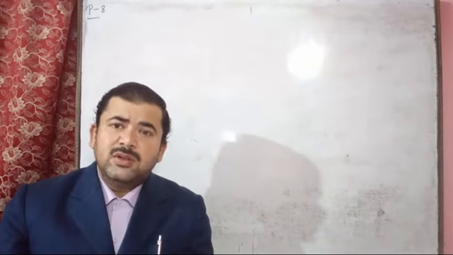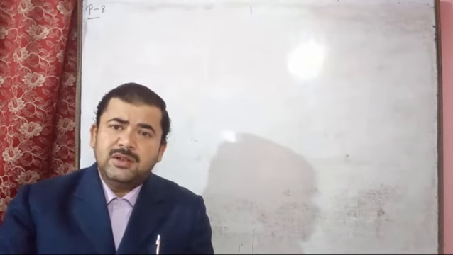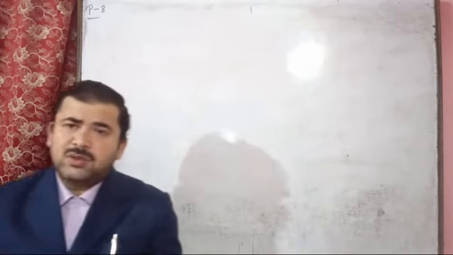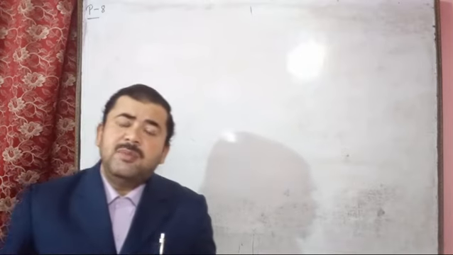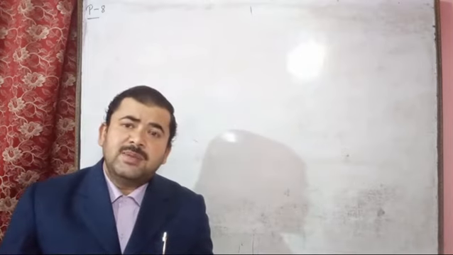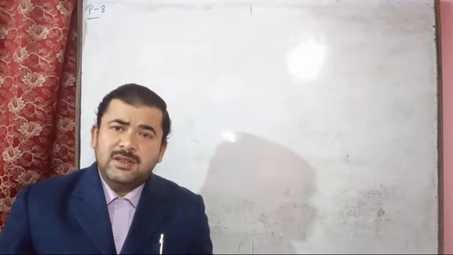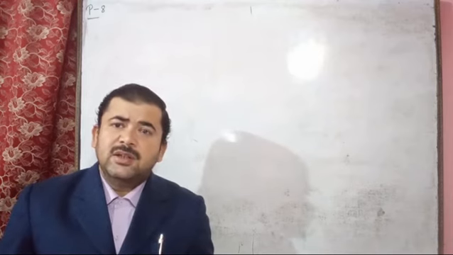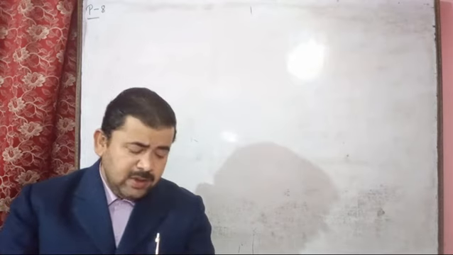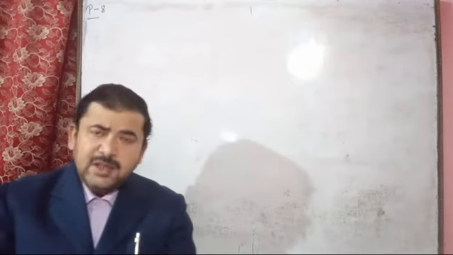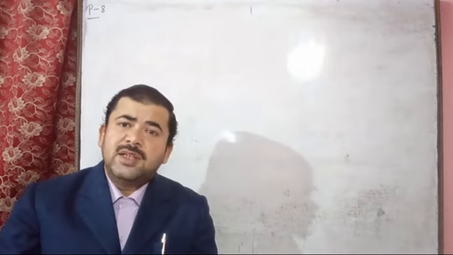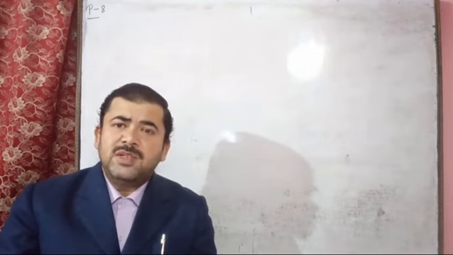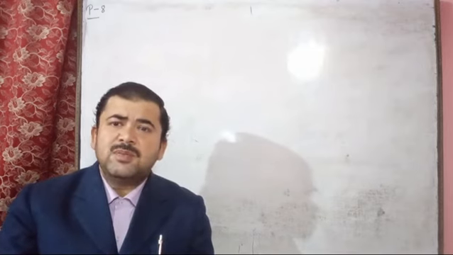So this is called lamp black or soot. So if we burn carbon-containing substances such as petrol, kerosene, naphthalene and tar oil, they produce blackish smoke.